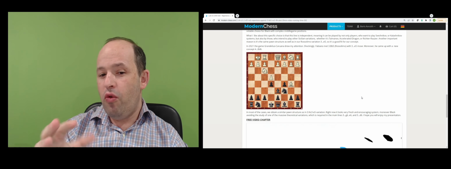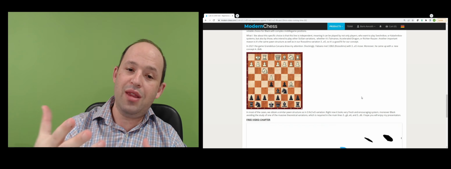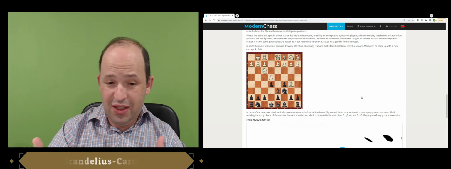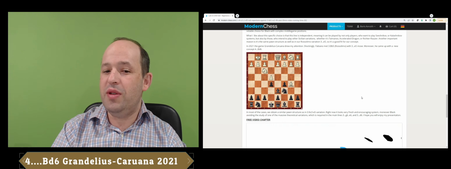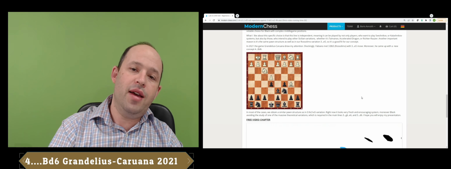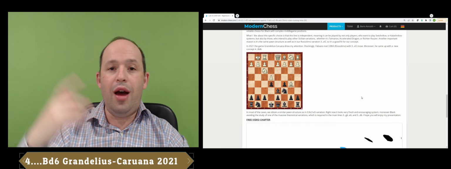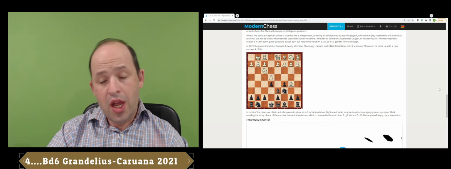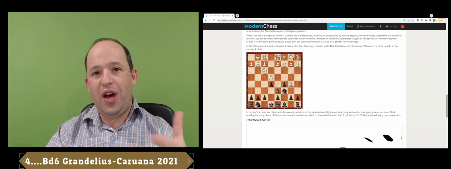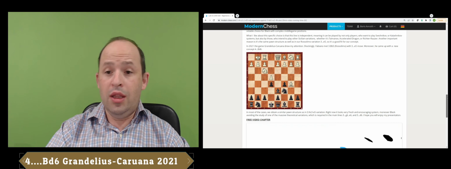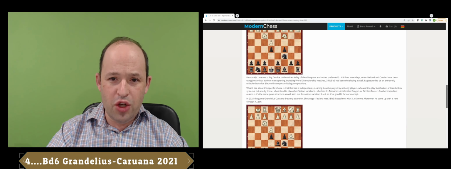So the e5 move, the same pawn structure, but after castle, bishop d6. After castle, bishop e6. An interesting concept that drew my attention after the game Caruana-Grandelius, actually Grandelius-Caruana, from the Tata Steel Tournament 2021.